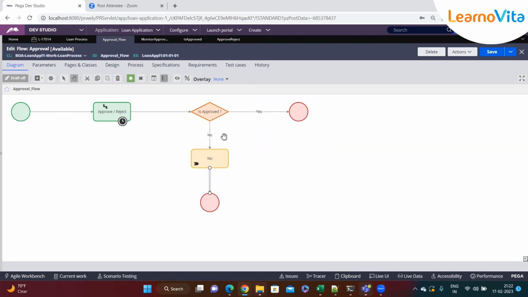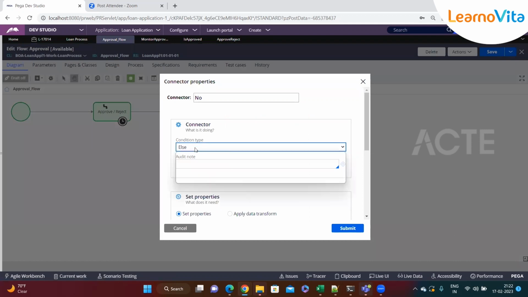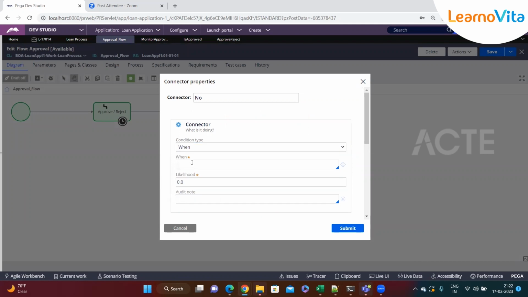And this is the decision shape that we have to use, as in a normal process flow also. It has a rhombus shape, which we normally use to denote a decision. If you double click on it, either you can say else, or else if you want to write a different when condition altogether, you can choose that too. You can select that and write the different when condition, like when it should go for rejection.